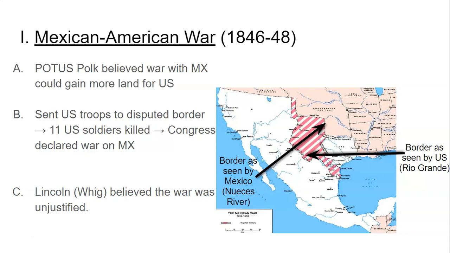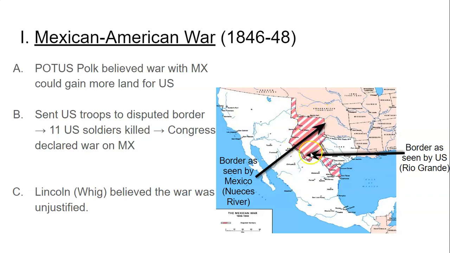Now, we know from this course before that if there is disputed land, there's probably going to be war over it. And so Polk actually wants a war to happen because he's thinking if the US can beat Mexico, then maybe they can add a whole bunch of Mexican land. So what he does to cause this war is he purposefully sends US troops into this shaded area, knowing that Mexico will see this as an invasion and will attack those troops, which is exactly what happens.